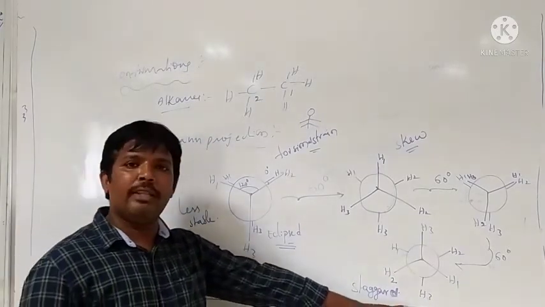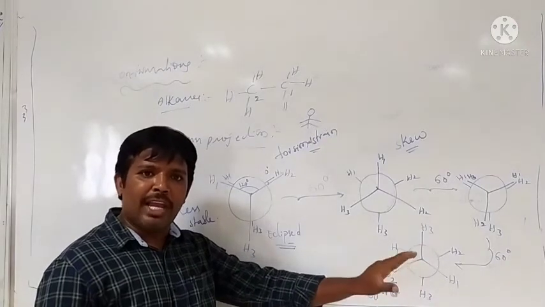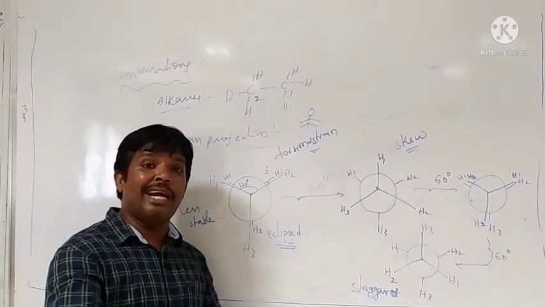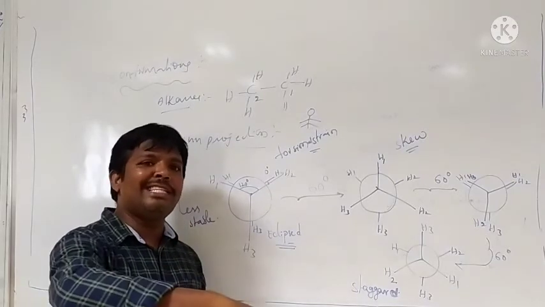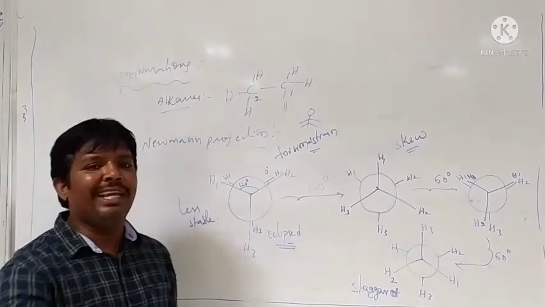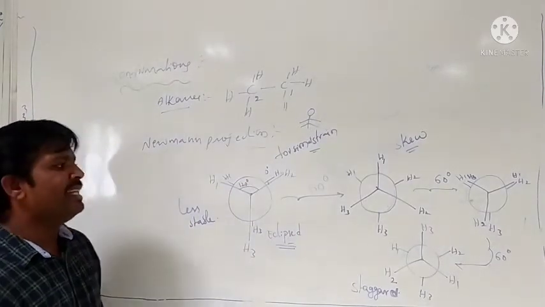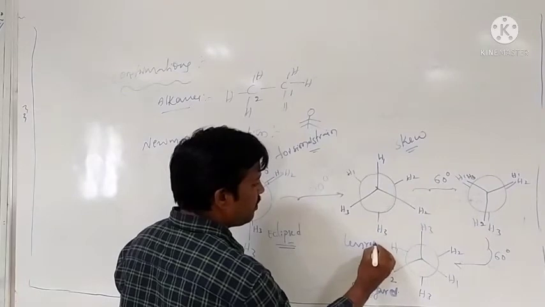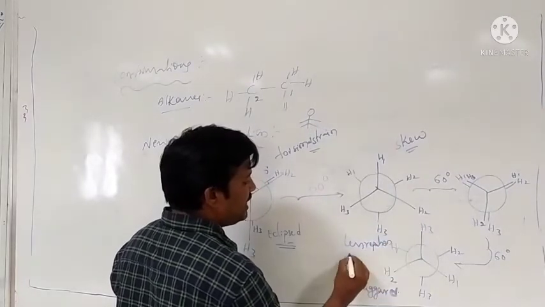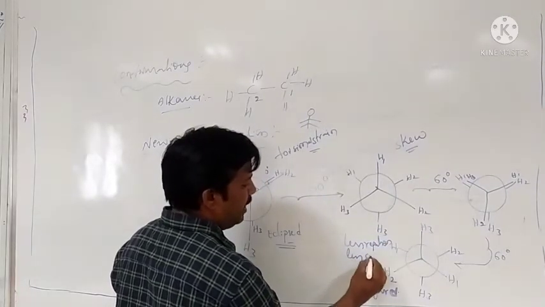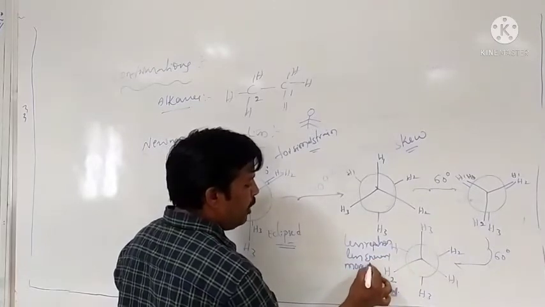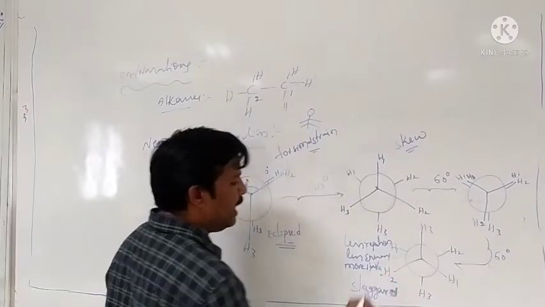That's why we didn't observe any repulsions in staggered. That means less repulsions in staggered, less energy in staggered, more stability in staggered. Therefore, less repulsions, less energy, and more stability. The more stable conformation is the staggered conformation.